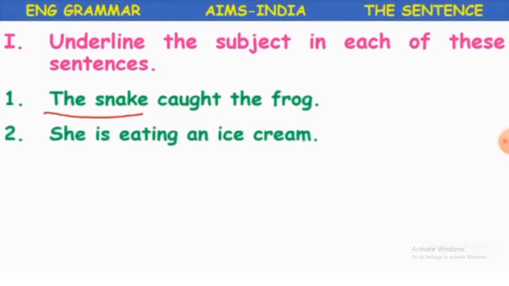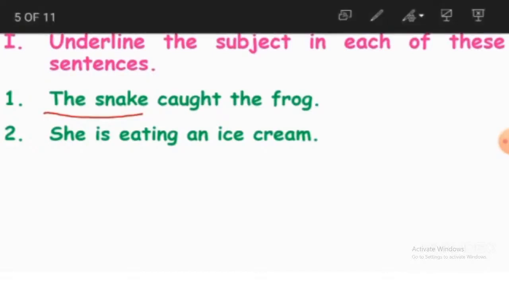The second sentence: she is eating an ice cream. So who is eating an ice cream? She. We are talking about a girl, and so we are calling her she here. And this she is a pronoun, because instead of the noun we are naming her as she. That is why this she is called a pronoun.